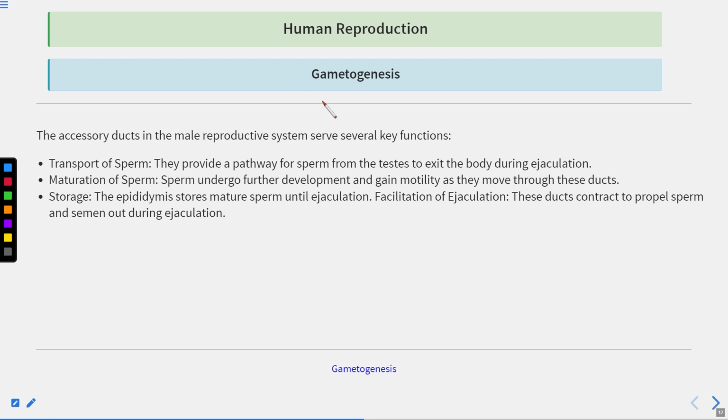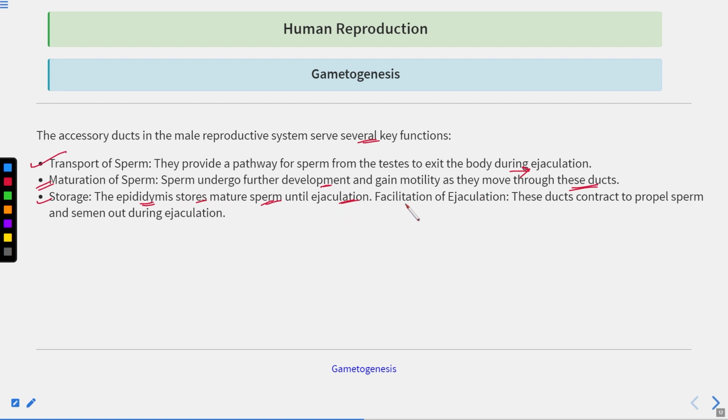Accessory ducts in the male reproductive system serve several key functions. First is the transport of the sperm. They provide a pathway for sperm from the testis to exit the body during ejaculation. Next is the maturation of the sperm. The sperm undergo further development and gain motility as they move through these ducts. And last is the storage of the sperm. The epididymis, which is a part of the male accessory duct, stores the mature sperm until ejaculation.